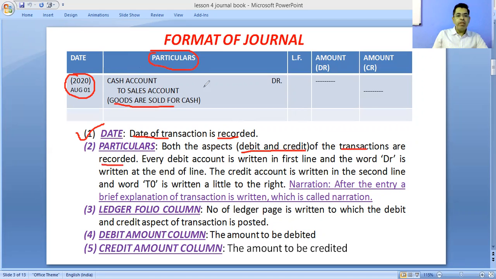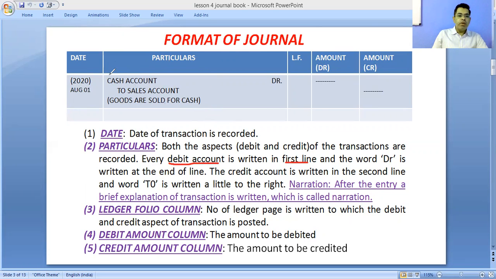Every business transaction has 2 aspects: a debit aspect and a credit aspect. Both these aspects are written in this column. Every debit account is written in the first line.